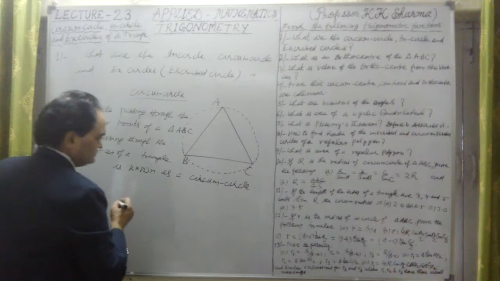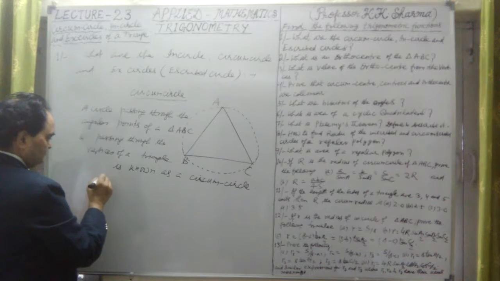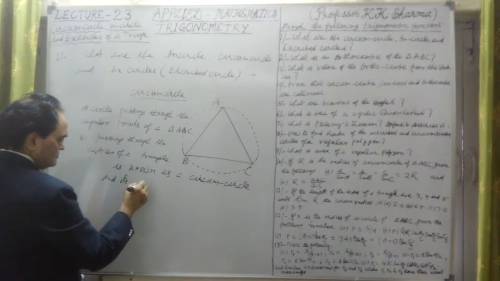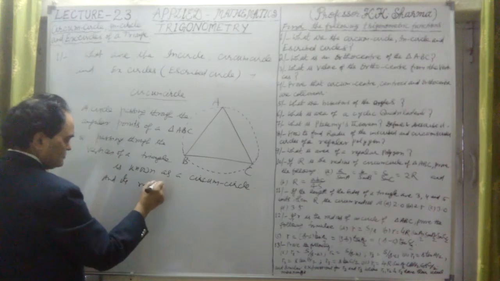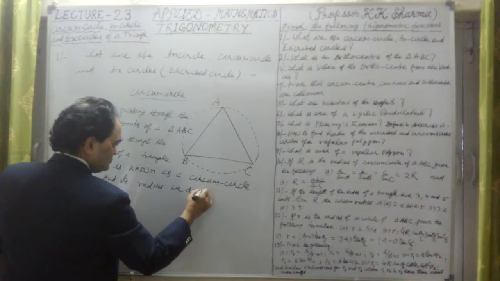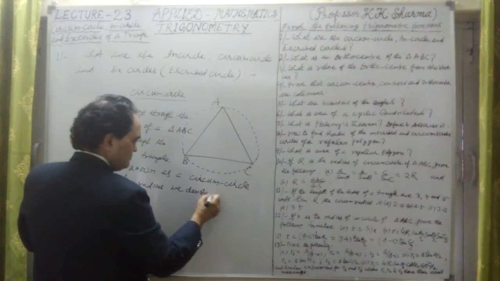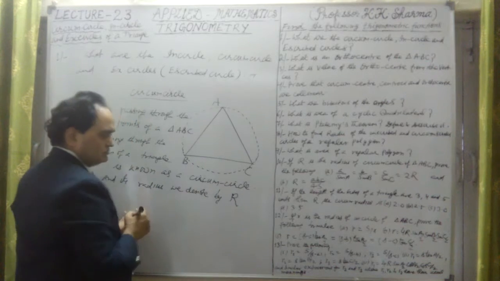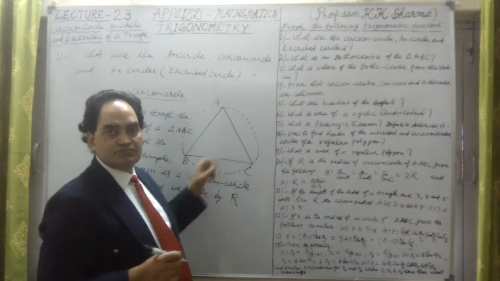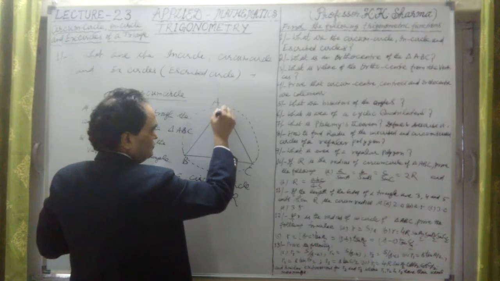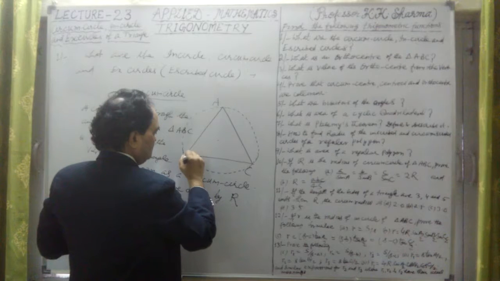We denote its radius by capital R. So for the radius of the circle, suppose there is a point here, passing through all this.